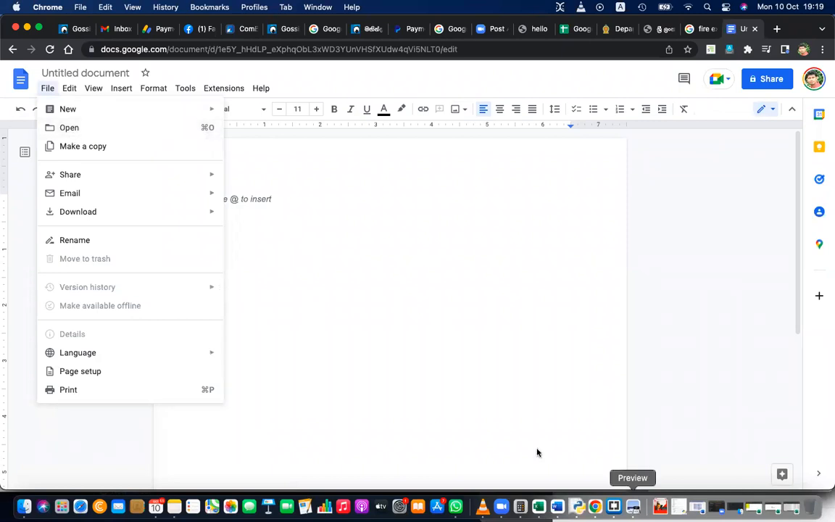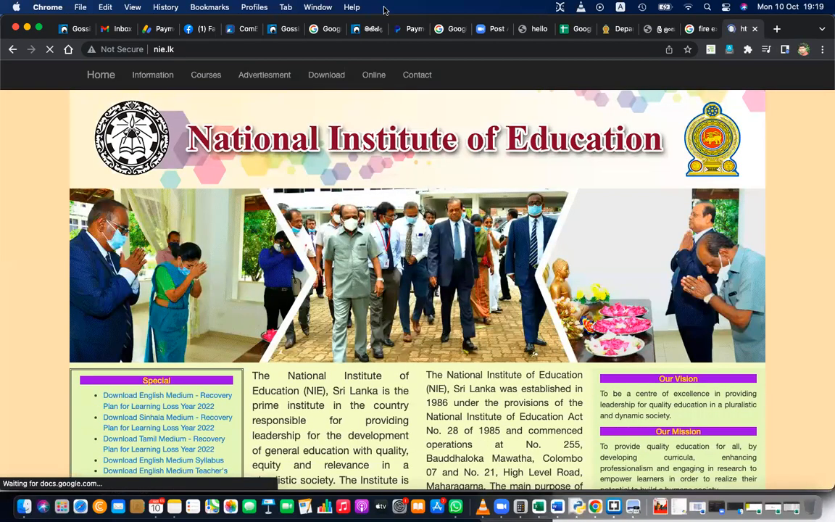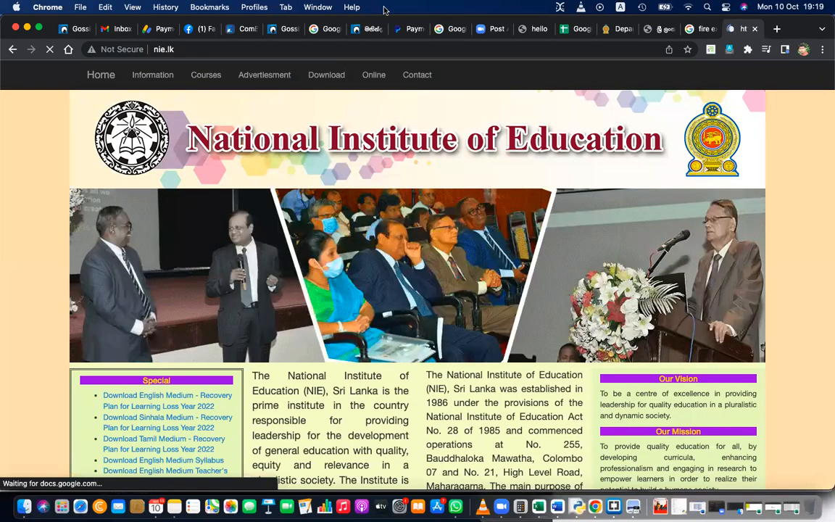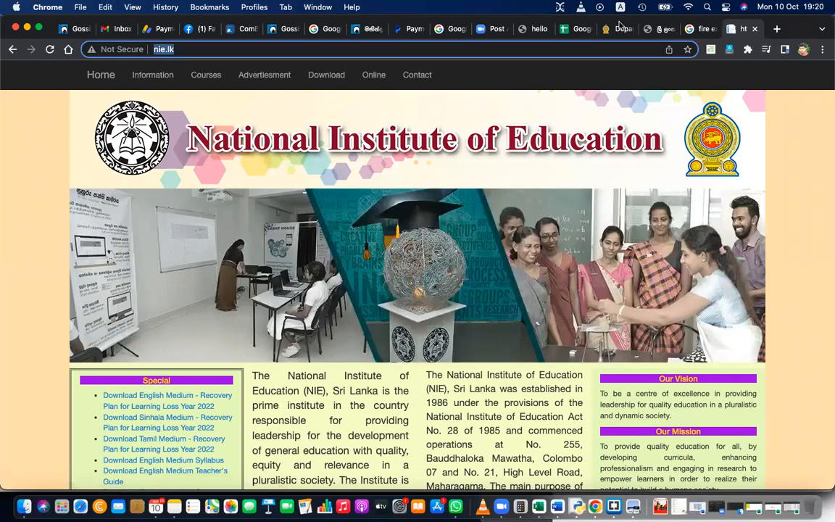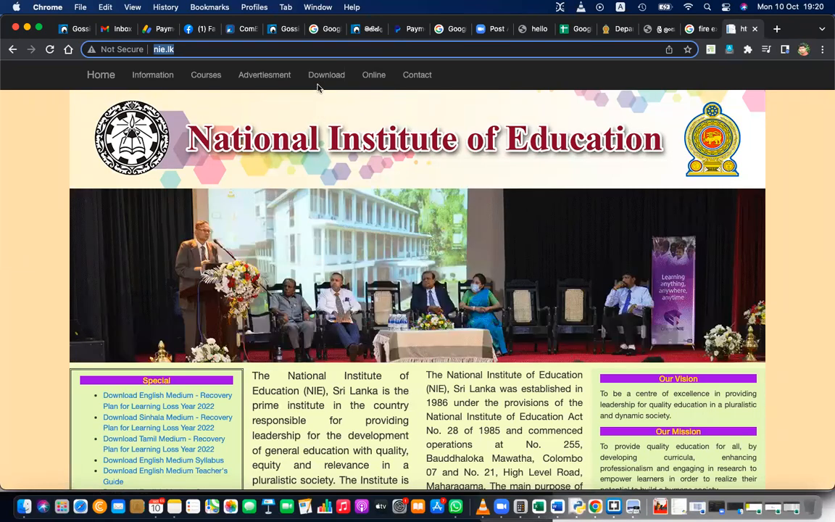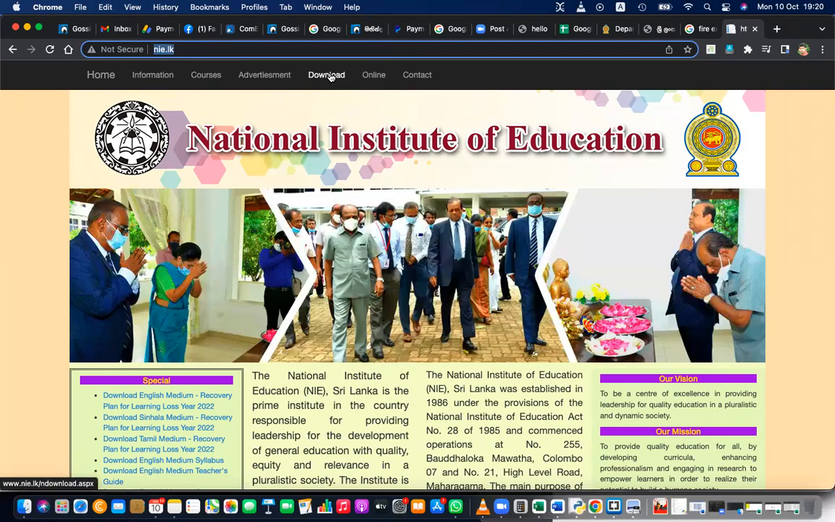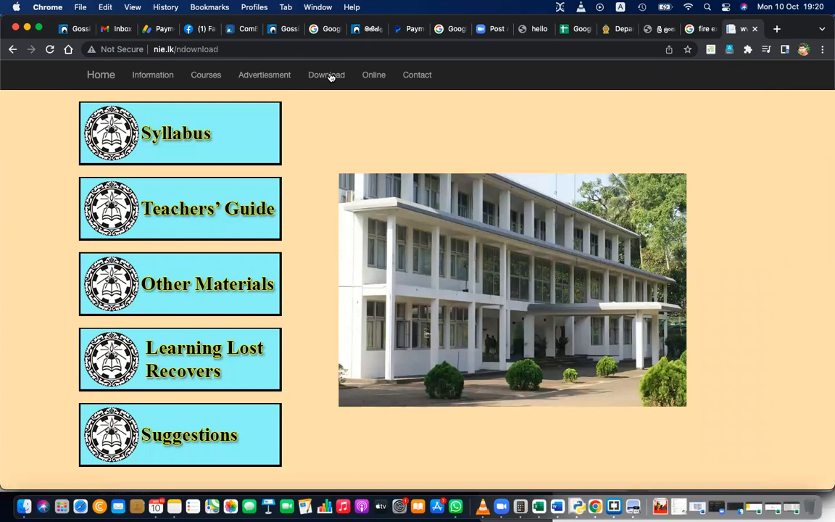Now we know about a lot of application software and important websites. Another important website is nie.lk. Actually, one of you said that you don't have the book with you. Doesn't matter. How can we download the book? You have to go to the nie.lk site. I will send the link to you. So please go to this website, www.nie.lk. There, please go to Download. In the download link, you can see syllabuses and teachers' guides, even other materials.